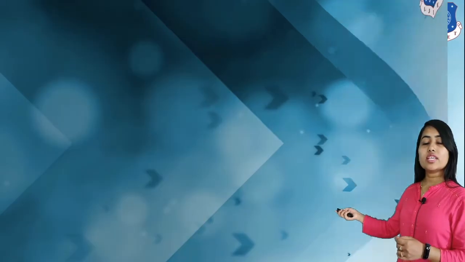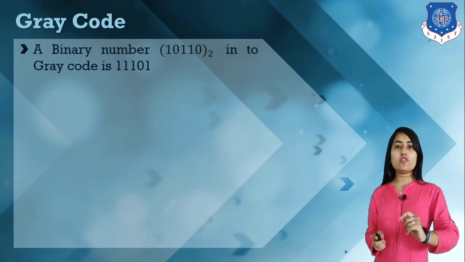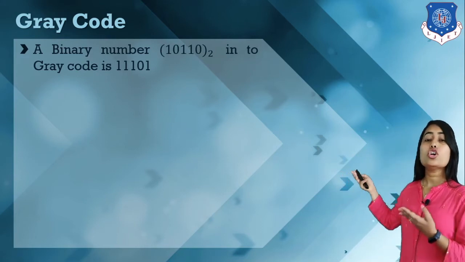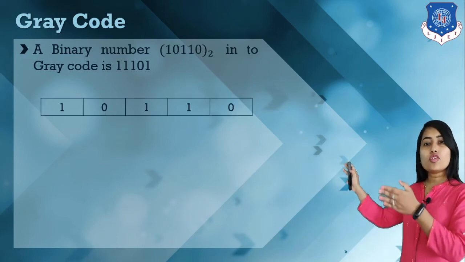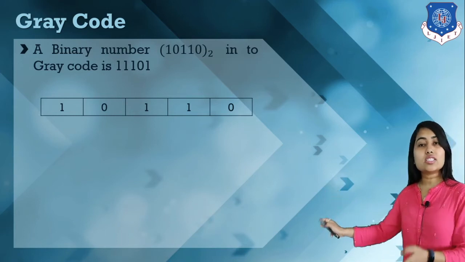Here we have an example of how we can write a binary number in gray format. These are the binary numbers. First, keep the MSB as it is.